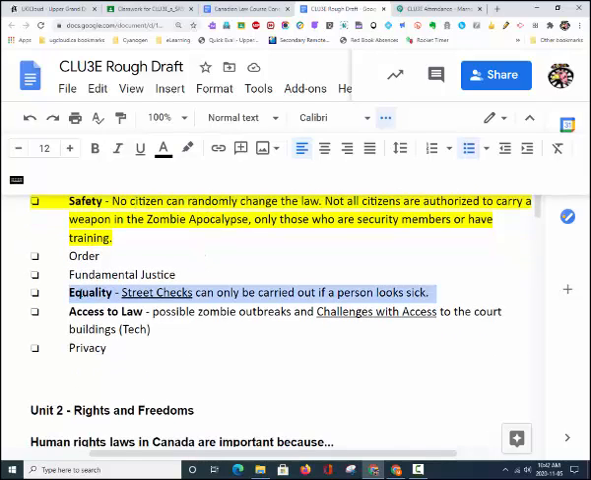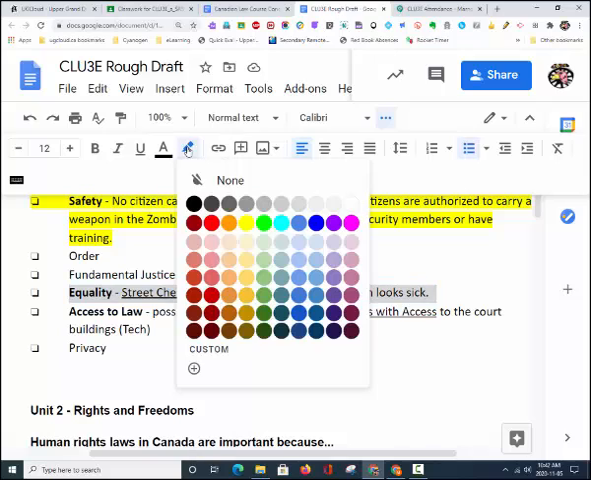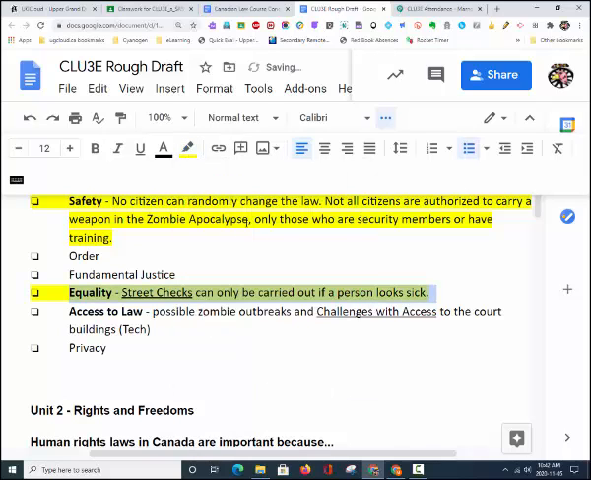Equality. Street checks. In the course, we talked about Desmond Cole and his experiences with street checks in Toronto. We also talked about just and unjust street checks. They must be very specific and fit directly to a possible crime. So in this case, street checks can only be carried out if a person looks sick.